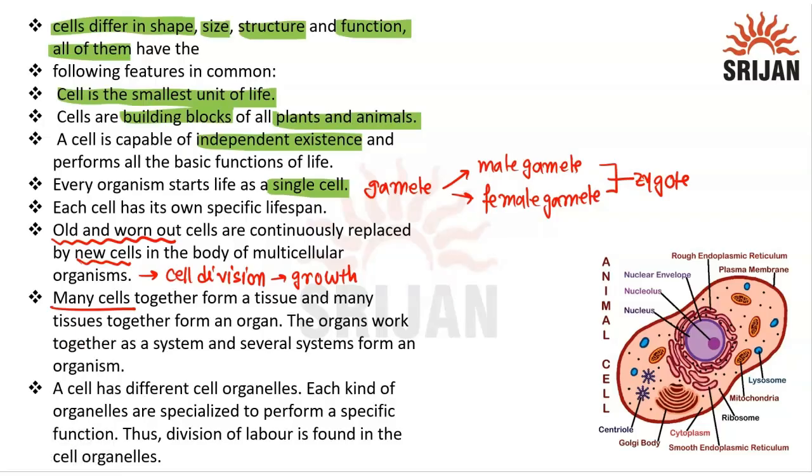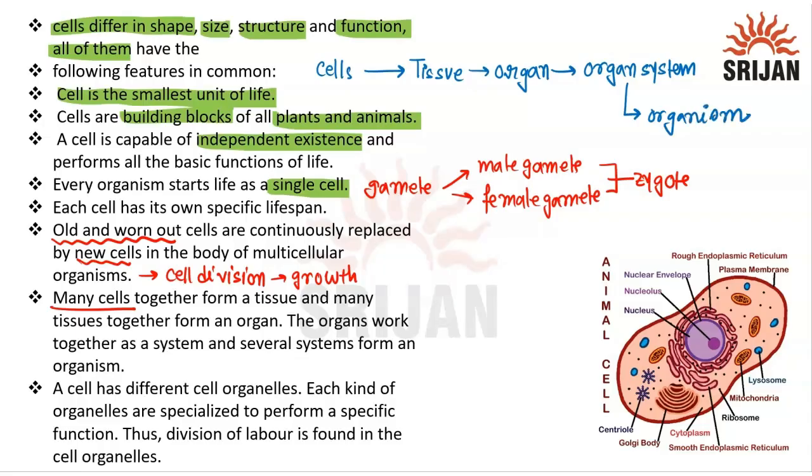Yes. Cells doing similar functions accumulate to form tissue, tissues form organs, and organs form organ systems, like the cardiovascular system, excretory system, respiratory system, and digestive system. In the human body, there are 11 organ systems forming a living organism.